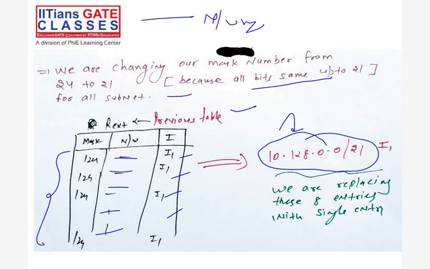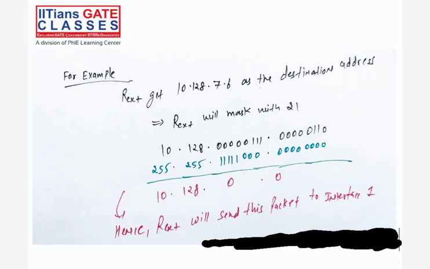Right? Now see the rules, how actually we are doing it. Okay, before discussing the rules, let's take this example. Your external router gets this IP as a packet. So in a packet, data is there. In that data, you have a destination address, which is 10.128.7.6, right? This data is there.